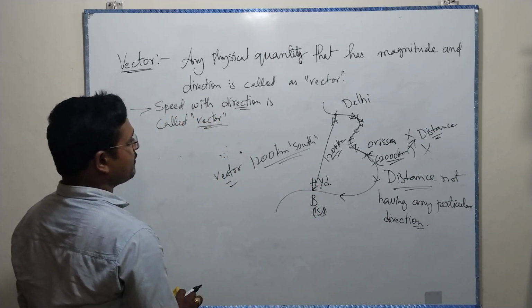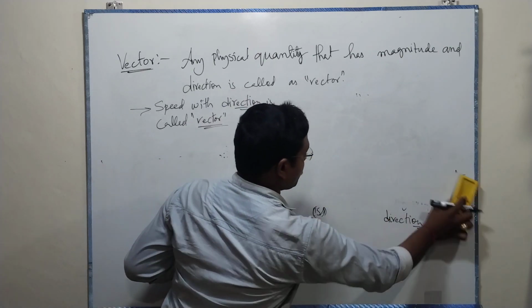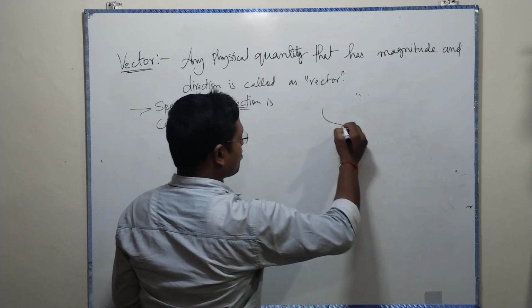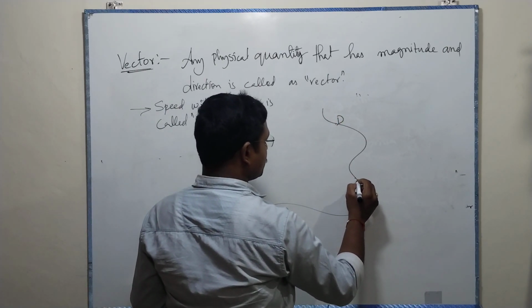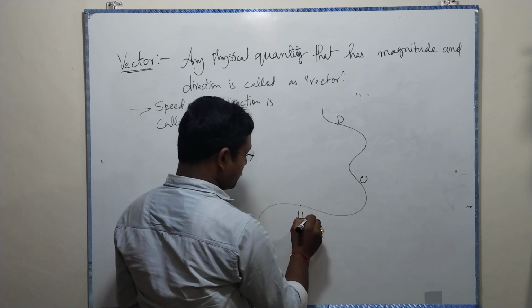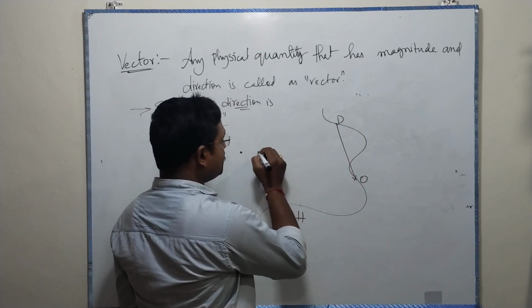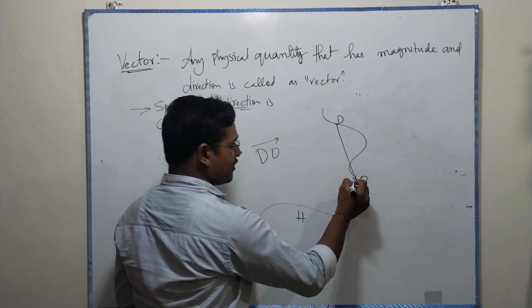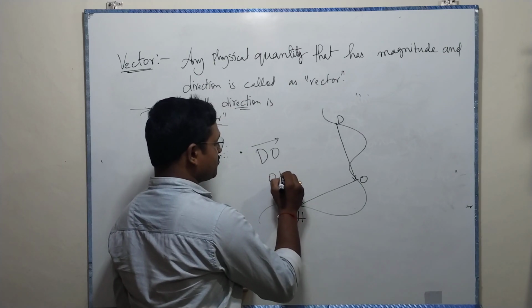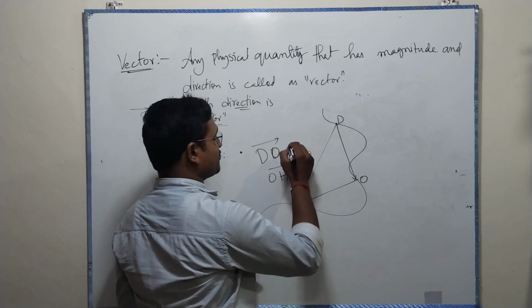Now completing this one. Now this is Delhi, let us say this is Orissa, and this is Hyderabad. I can draw different vectors from point to point. From D to O, it's a vector, and O to H, it is a vector, and again D to H also is a vector.